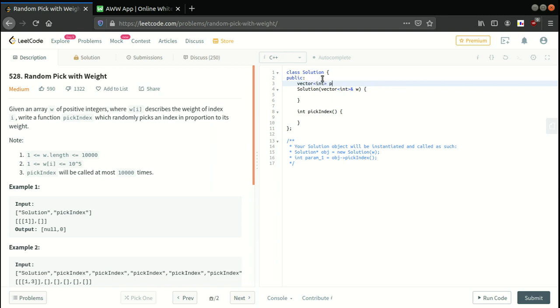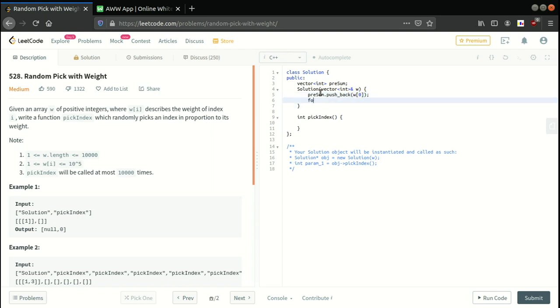prefix sum, presum, and then I'll populate the presum. So presum dot push_back, the 0th element will be the same, so w of 0.